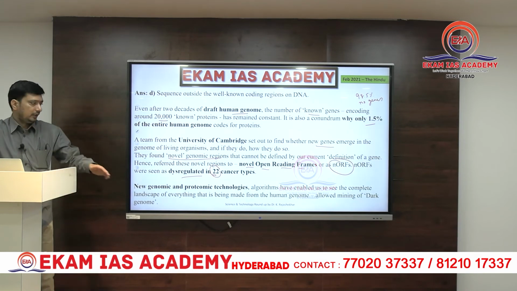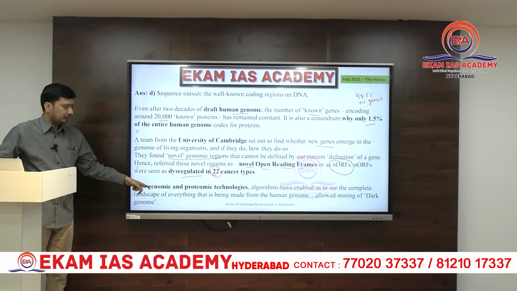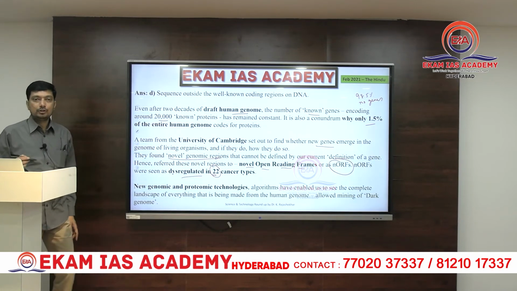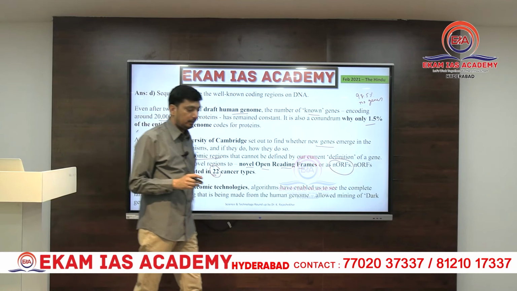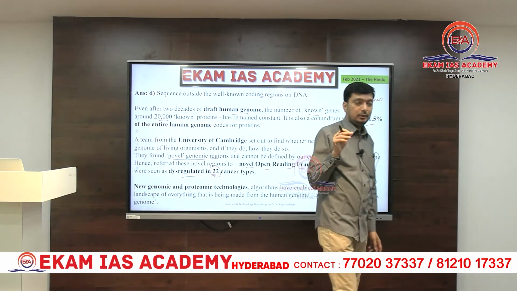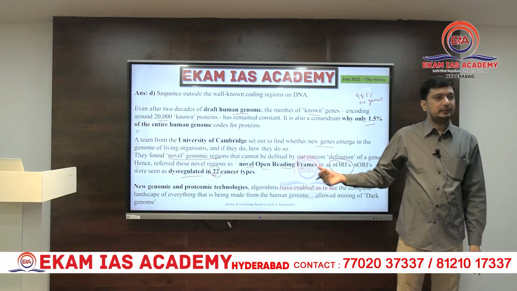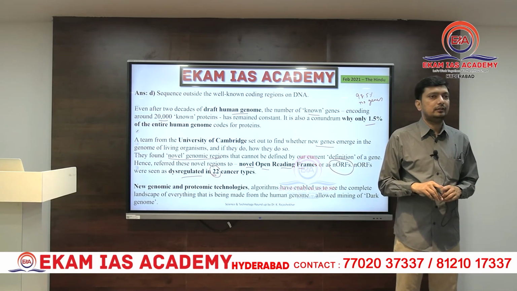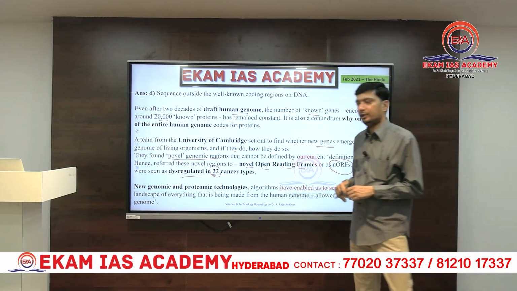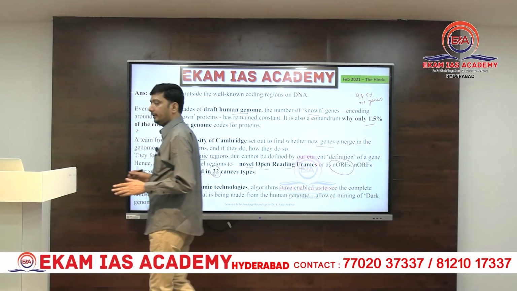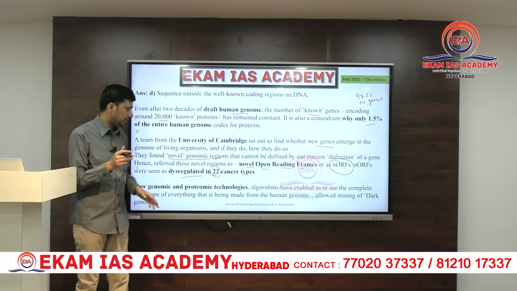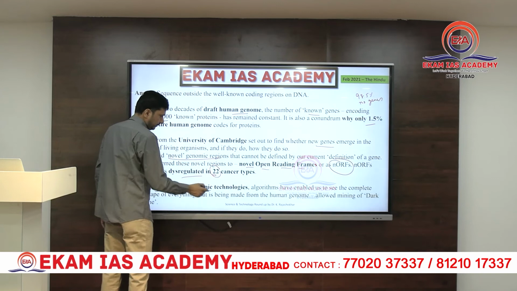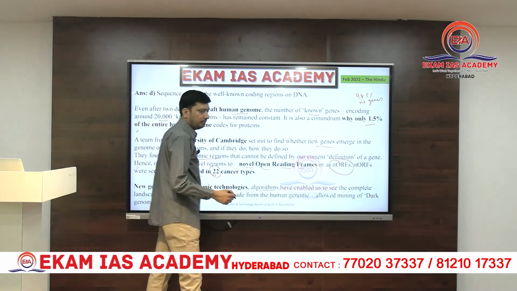Advancements in technology. In the same article, they talked about new genomic studies, new proteomic studies, new algorithms. So the question can be indirect. Many times we cannot find where the question has come from, because it is indirectly connected to some information. Just a Google search will not give you an answer to that. A holistic understanding is important. Clearly, this article said it has become possible to reveal that because of advancements in technology like genomics, proteomics, algorithms, and applications of bioinformatics.